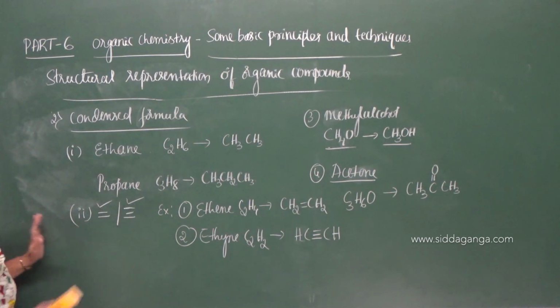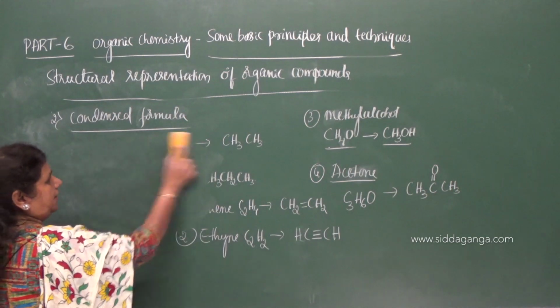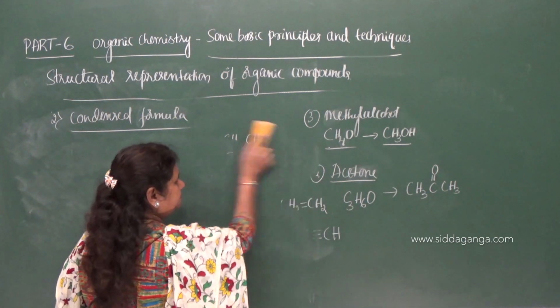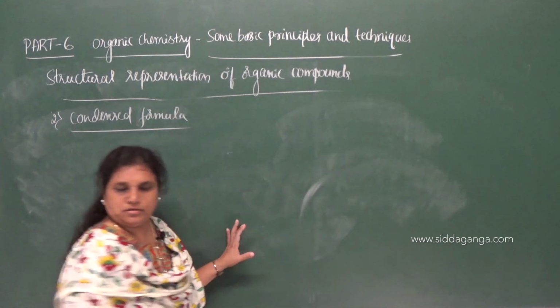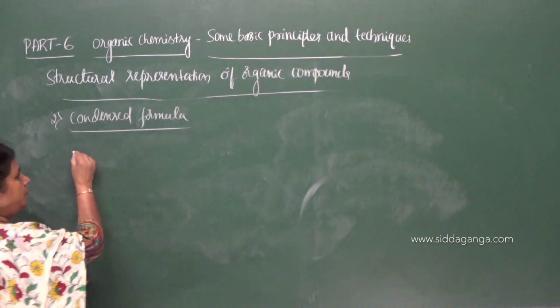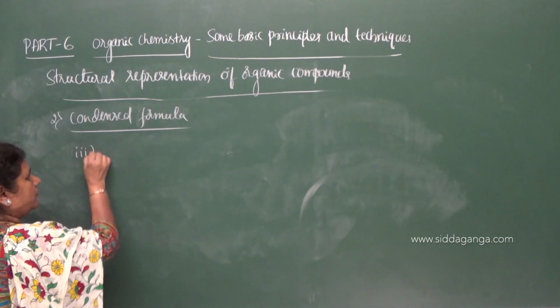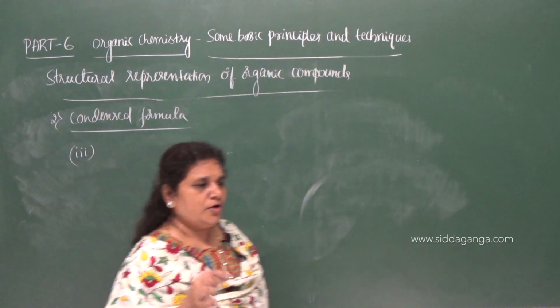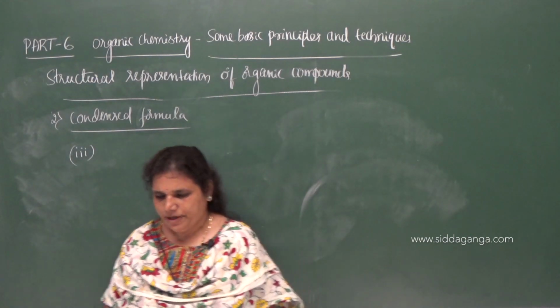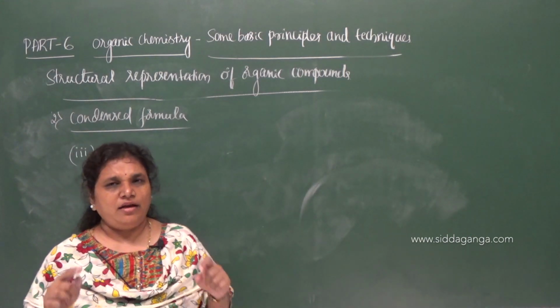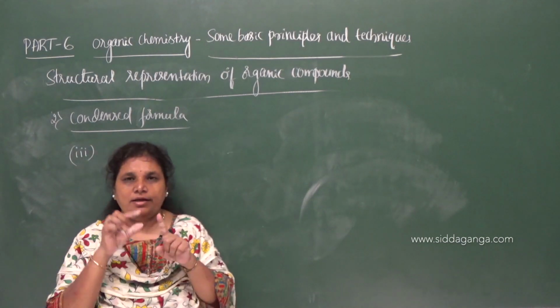Now, the third point in writing the condensed formula is that if groups are repeated in a given compound, then we can represent them in a simplified way.